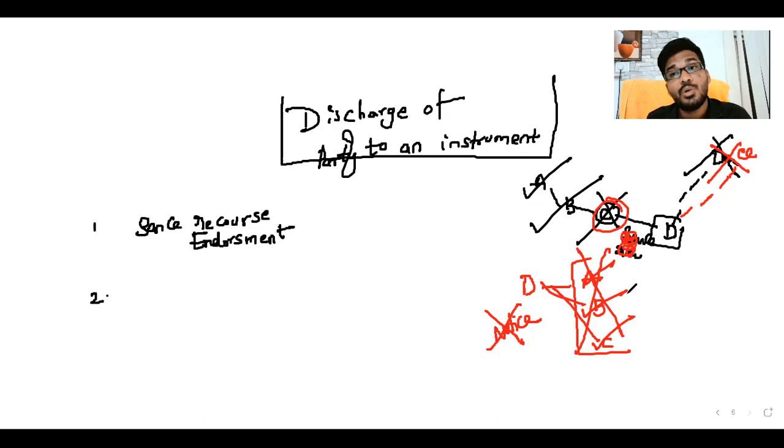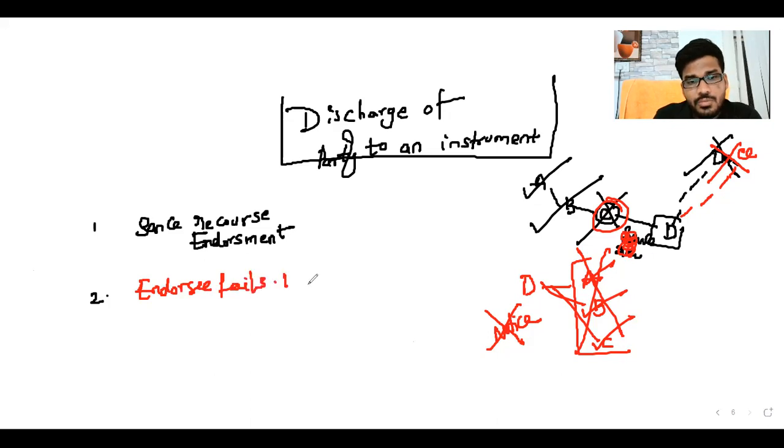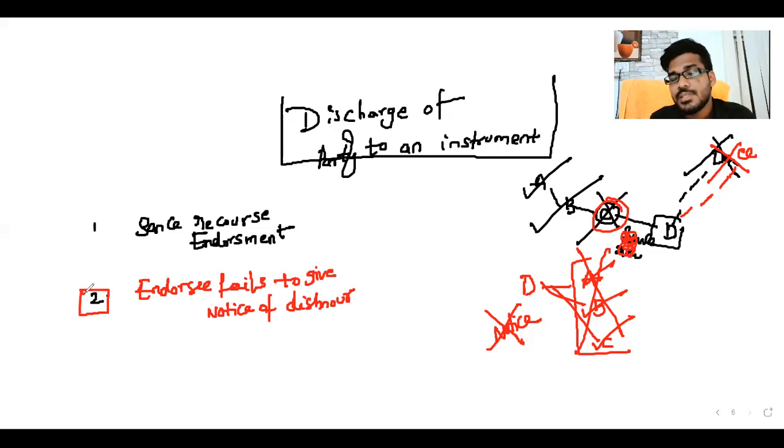Your duty is to send a notice of dishonor, but you failed to send it. So when the endorsee fails to give the notice of dishonor, then the intermediary parties are discharged from the instrument.